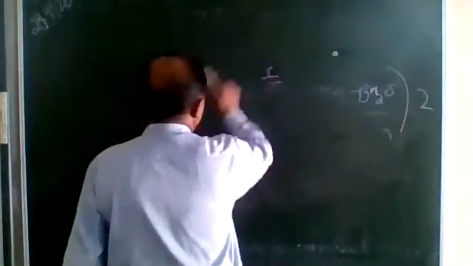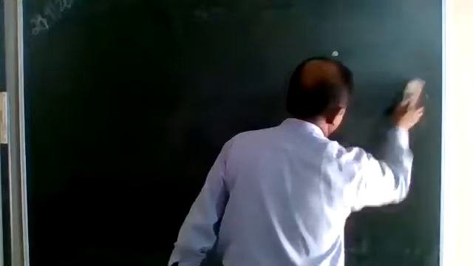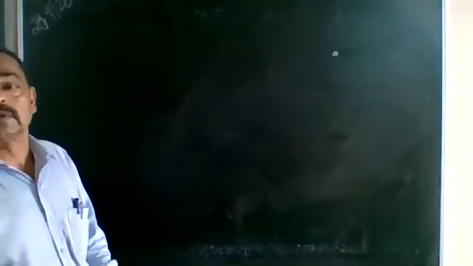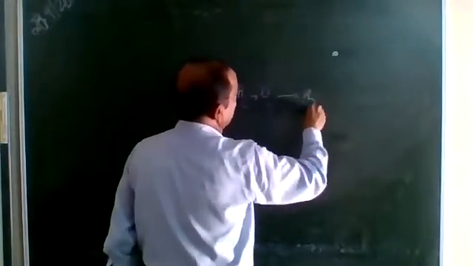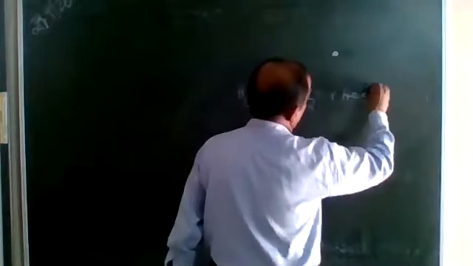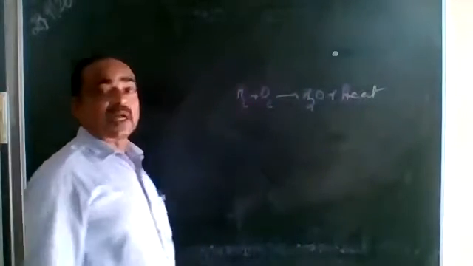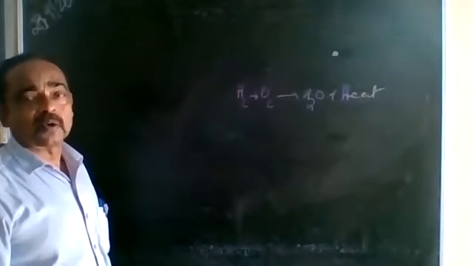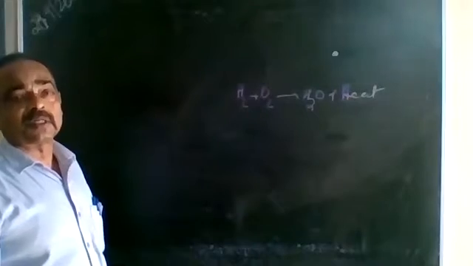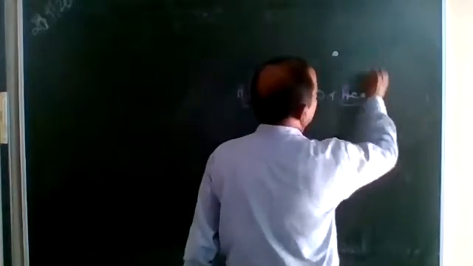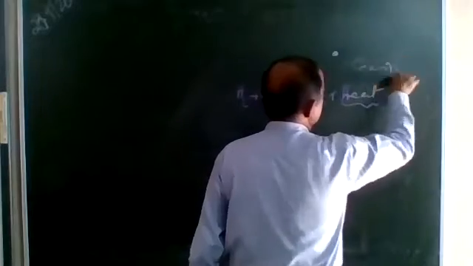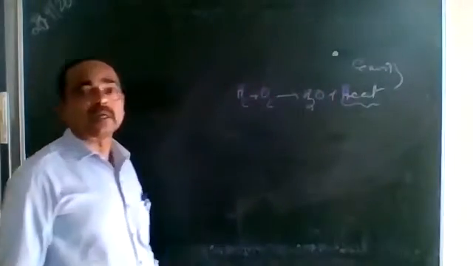The first one is the combination reaction. It is easier for you to remember the equations given in the NCERT book. But I say that in any equation, when hydrogen is burned in oxygen, we get H2O, and this releases a lot of heat. Hydrogen when burnt in air or in oxygen releases a lot of heat. This is the characteristic of combination: energy is released.